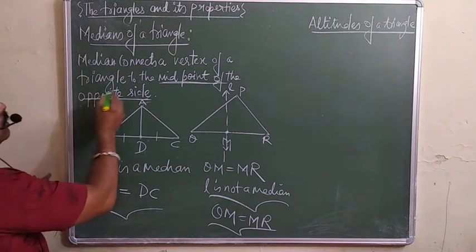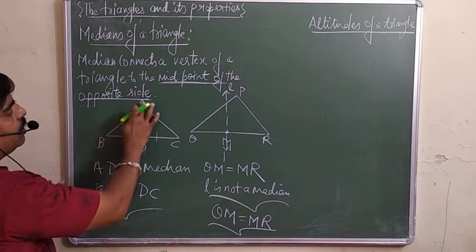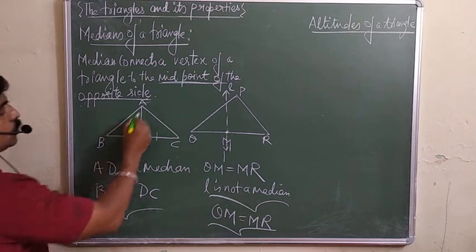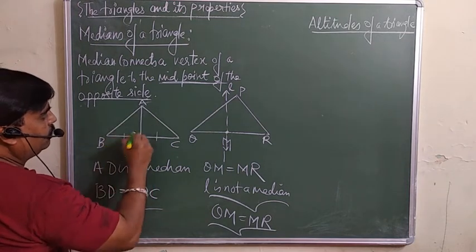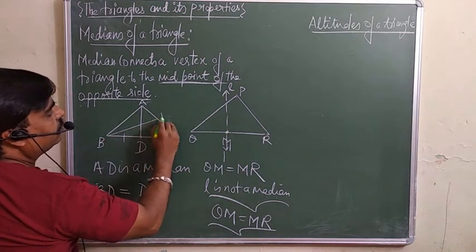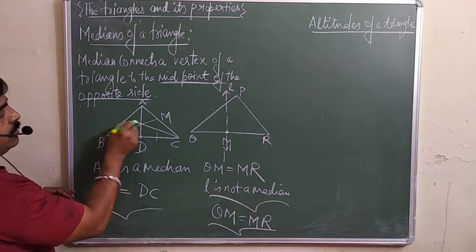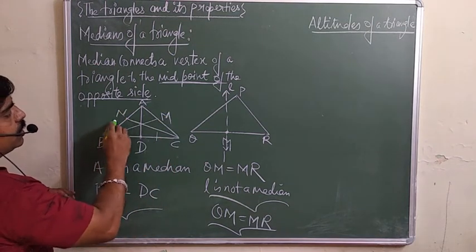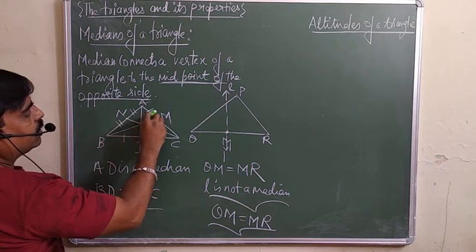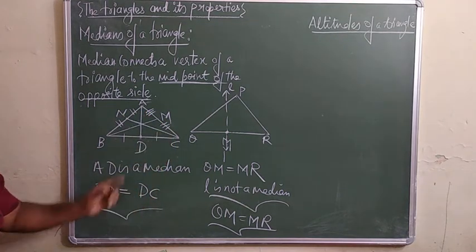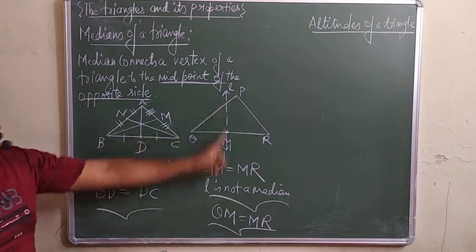So if we talk about how many medians we can draw in a triangle, three are possible here. One, another you can draw here, and so there are three medians possible. This is equal to this one. This is the difference between a median and this line.